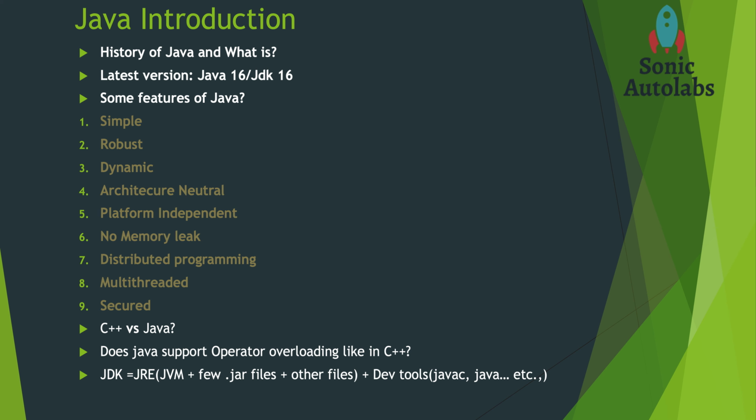We already discussed that Java is platform independent, but the C++ language is platform dependent. These are a few differences between C++ and Java. You can explore more by yourself, but for now it is not needed.